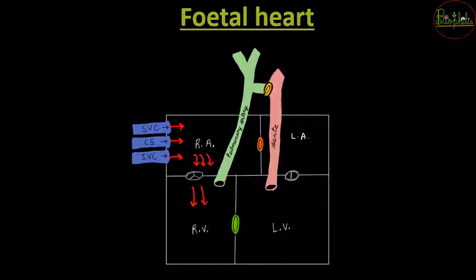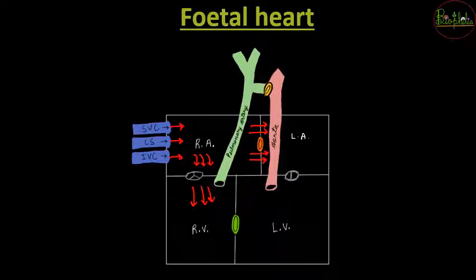Instead of that there is going to be a hole. So this hole is going to make sure that the deoxygenated blood goes into the left atrium as well. So right atrium से blood will go into the right ventricle as well as into the left atrium.